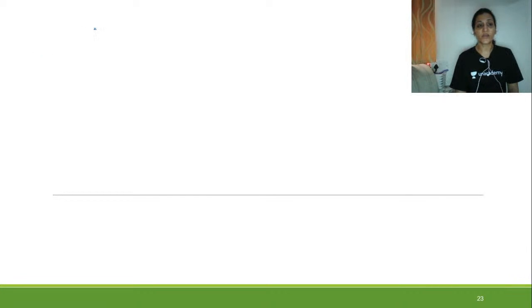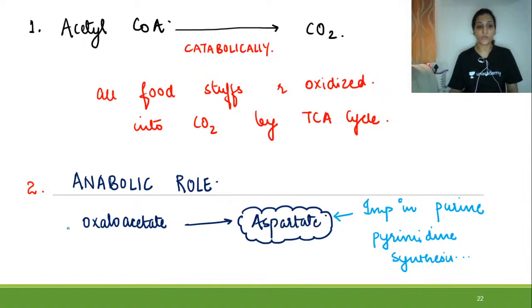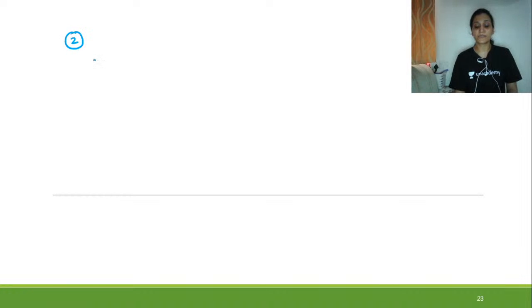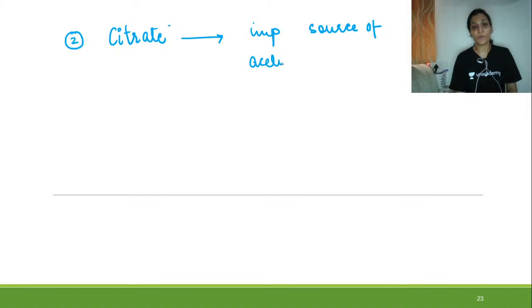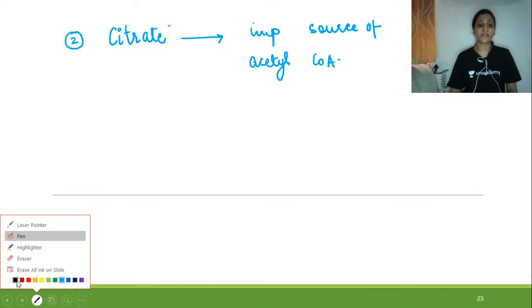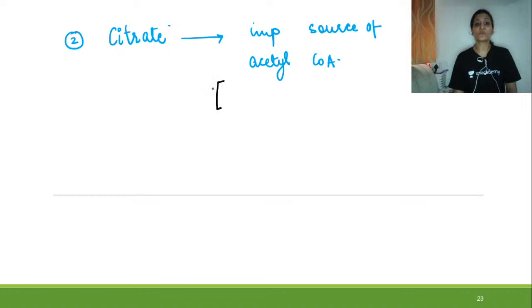Second anabolic role is with the help of citrate. Citrate is an important source of acetyl-CoA in cytosol. Remember this, in cytosol.